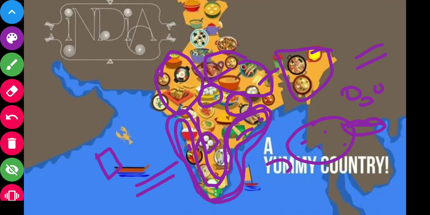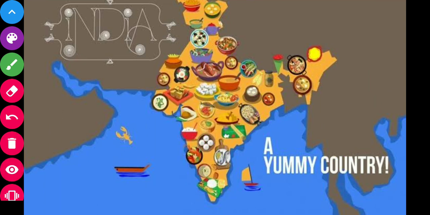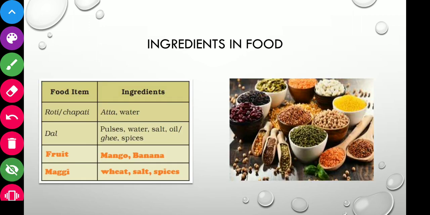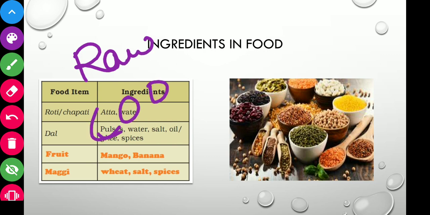Now we'll see the ingredients in a food. Some foods are eaten raw, while some are cooked and then we eat.